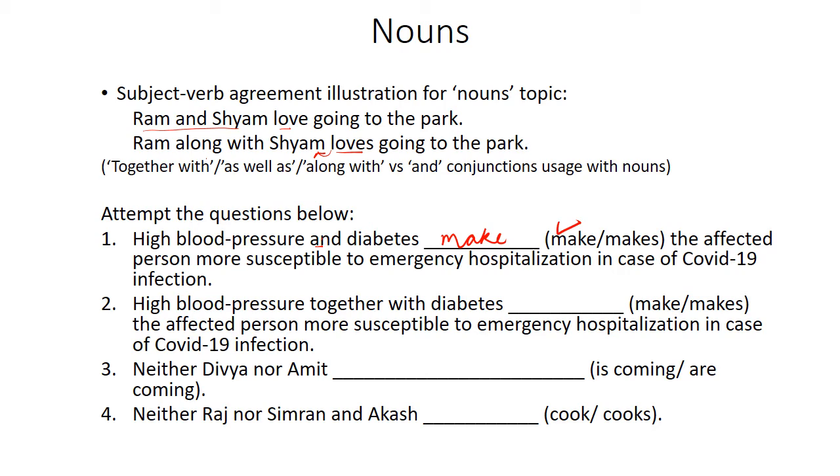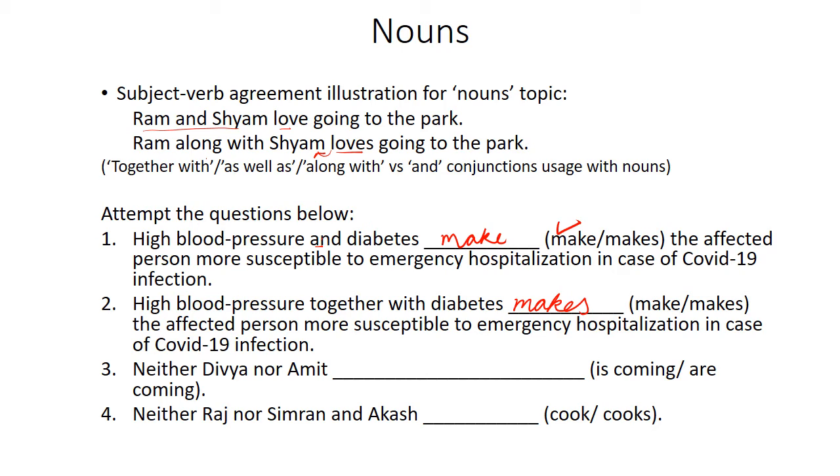However, if we write the sentence as high blood pressure together with diabetes, which form will be used? Together with is the conjunction and diabetes is singular. So singular form of verb will be used. As we've explained earlier, this is very, very important, and these types of questions are asked in entrance exams. They'll confuse you with the conjunction used.